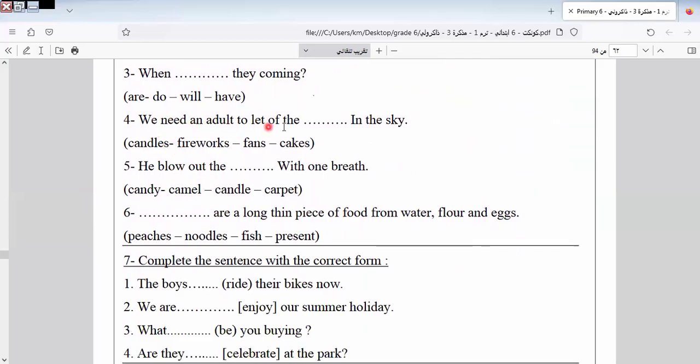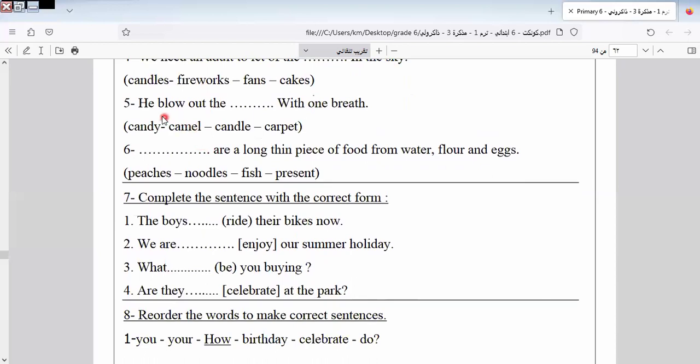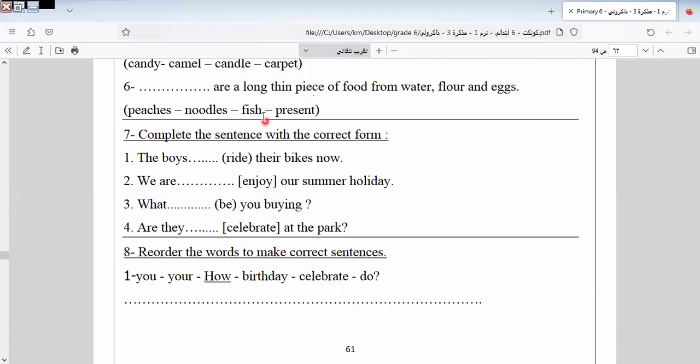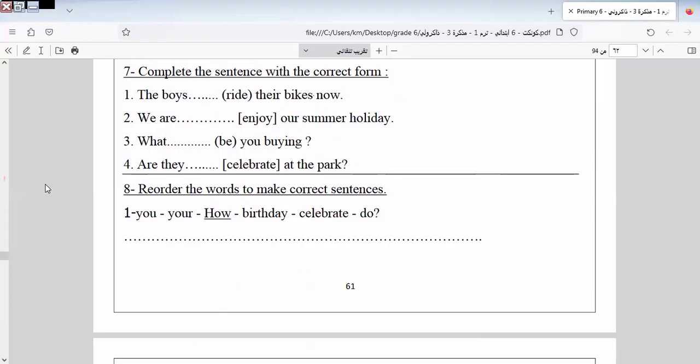We need another to let off their space in the sky, to let the fireworks. He blew out the candle with one breeze. Blew out the what? The candle, okay, the candle. Noodles are a long piece of food made from water, flour, and eggs. Noodles, okay, clever pupils. Let's do this exercise together.